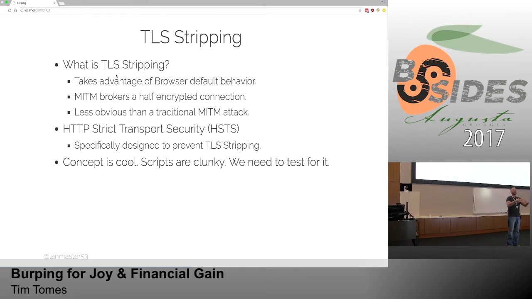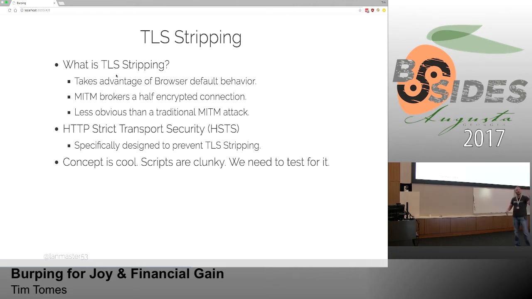You get that alert that says, hey, wait a second, this is untrusted, you should not go here. Big time visual cue to the victim that their TLS connection is being man-in-the-middled. Well, this is a different kind of man-in-the-middle attack against TLS connections where you don't get that visual cue, because it brokers a half-encrypted connection and takes advantage of browser default behavior.